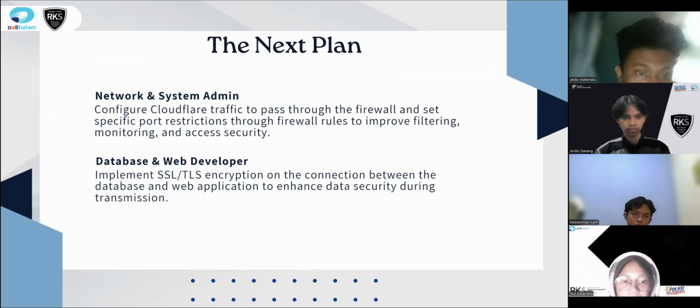The next plan. Network and system admin: configure Cloudflare traffic to pass through the firewall and set specific port restrictions in firewall rules to improve filtering, monitoring, and access security. Database and web developer: implement SSL and TLS encryption on the connection between the database and web application to enhance data security during transmission.